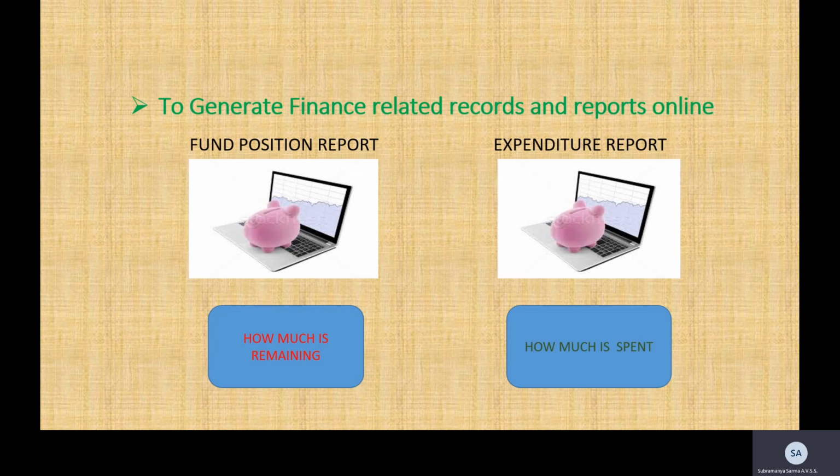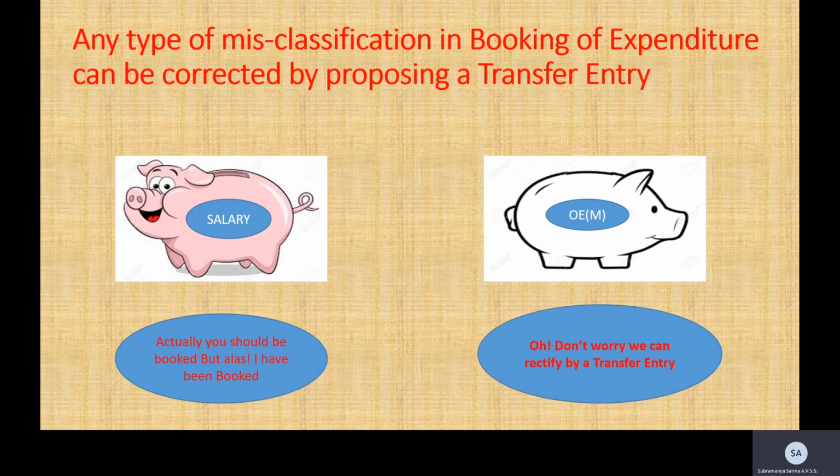Suppose, while preferring a bill, the DDO, instead of booking an amount under OE miscellaneous, has erroneously booked it under salaries. The PAO also, in the rush of work, has processed the payment, and the payment was done. Later it was found that it was booked under the wrong head of account. So how do they now rectify this?